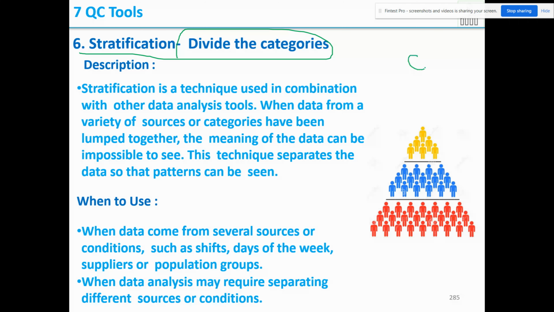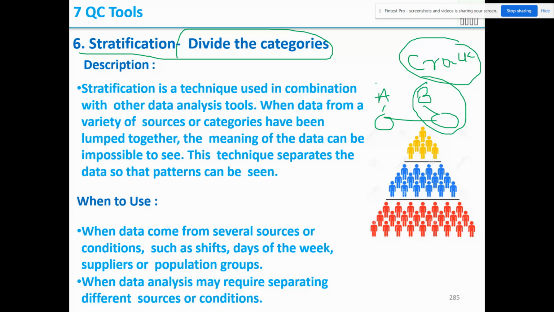Say for example, you got a crack in a machine, from a machine to the parts, and you don't know where exactly the problem is. So what you're going to do is collect the data machine wise. Say you produce the parts with machine A and machine B. So you're going to stratify the machines and collect the data from machine A and machine B. Then you will find machine B has a crack. Machine A is producing okay. So this is an example of stratification, in order to find out where the problem is by stratifying the different categories.